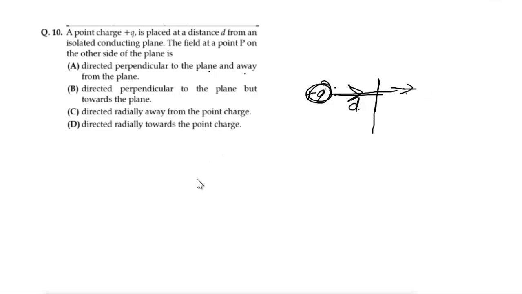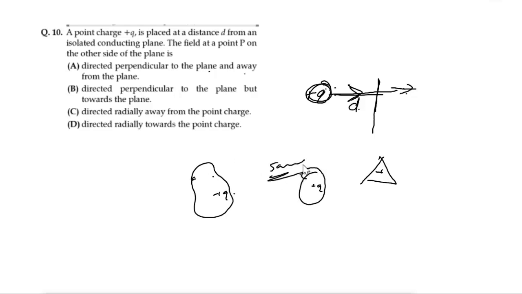See here, we have surfaces of different shapes, and we are keeping a charge inside that. What will be the electric flux through the surface? Will it differ with the shape? No, it depends only on it being a closed surface. So the flux through all the surfaces will remain the same. Okay, so these are some of the questions which we discussed from the first chapter.